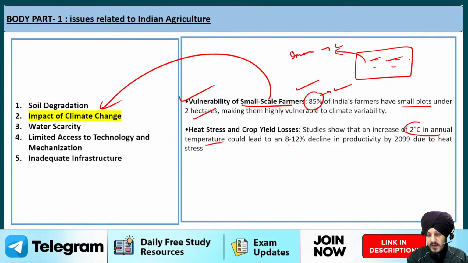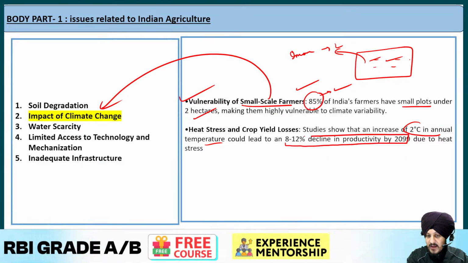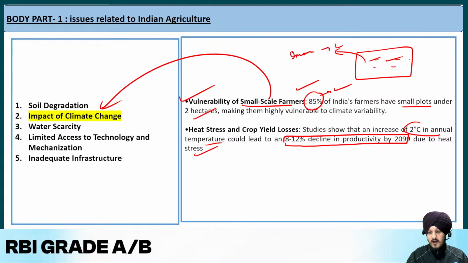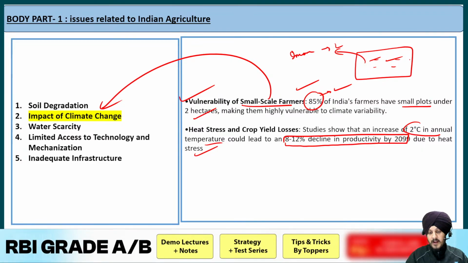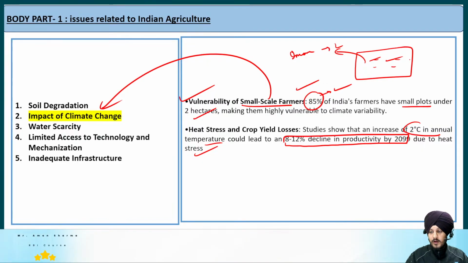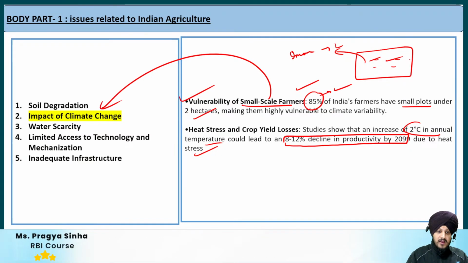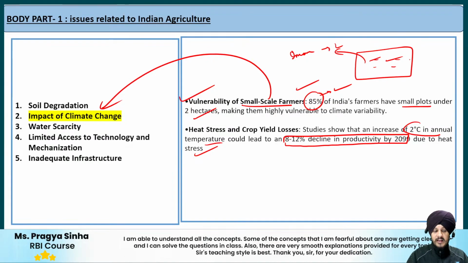Apart from that, the Economic Survey also says that studies show that an increase of 2 degrees in annual temperature could lead to an 8 to 12% decline in productivity by 2099 due to heat stress. So this is a long term projection made by the Economic Survey, that it could lead to an 8 to 12% decline in productivity because of the increase of 2 degrees centigrade in annual temperature. So this is a significant impact of climate change.